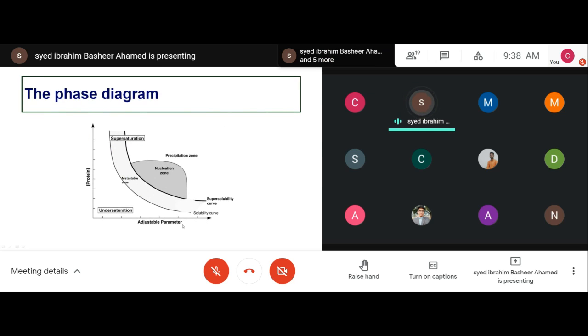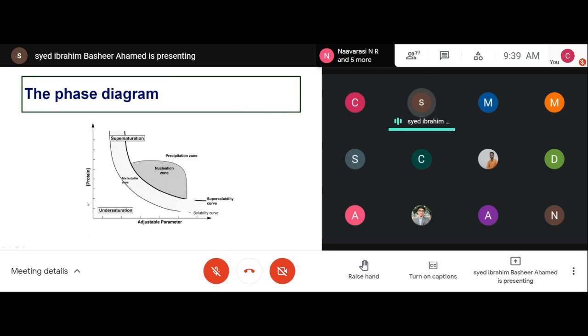So here is the phase diagram which will explain the crystallization process of membrane protein. Here are the parameters that you are going to adjust: increasing the temperature from a very cold temperature, then increasing the salt concentration, the ionic concentration, increasing the pH, and the protein concentration also you can keep on increasing.